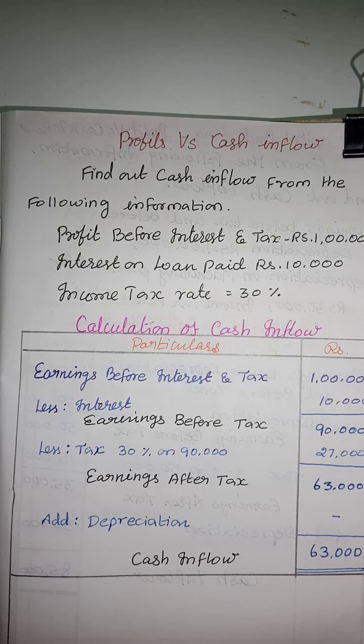So earnings before interest and tax 1 lakh less interest 10,000, we get earnings before tax 90,000, minus tax 30% of 90,000, which is 27,000. The 63,000 is earnings after tax, add depreciation. Depreciation is not given in this problem. So the cash inflow is 63,000.